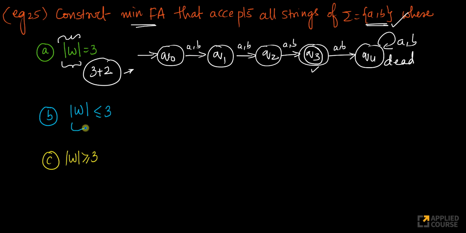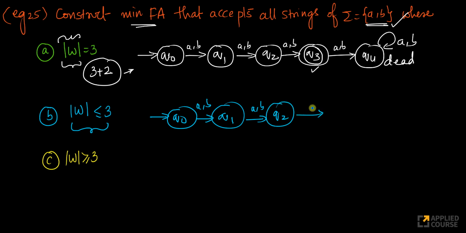If I want the length to be less than or equal to 3, what do I do then? In such a case, let's draw this first. I'll change this slightly to get the solution to this. So again, A comma B, Q2. Again, A comma B, Q3. Let's not put the final states yet. A comma B, Q4.